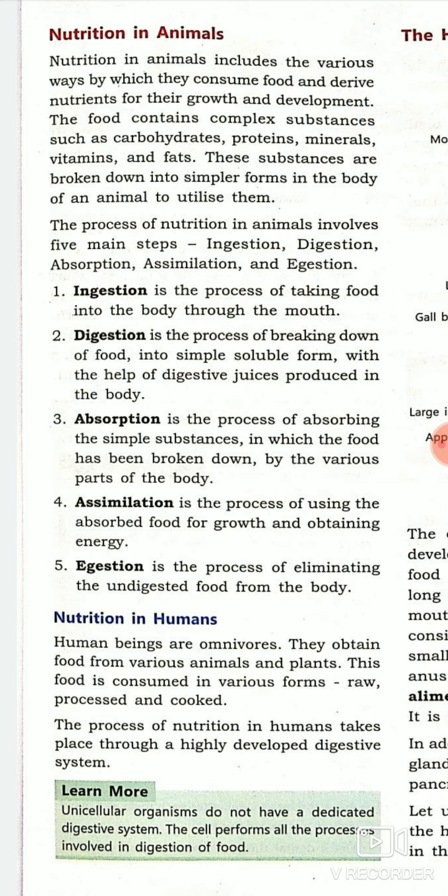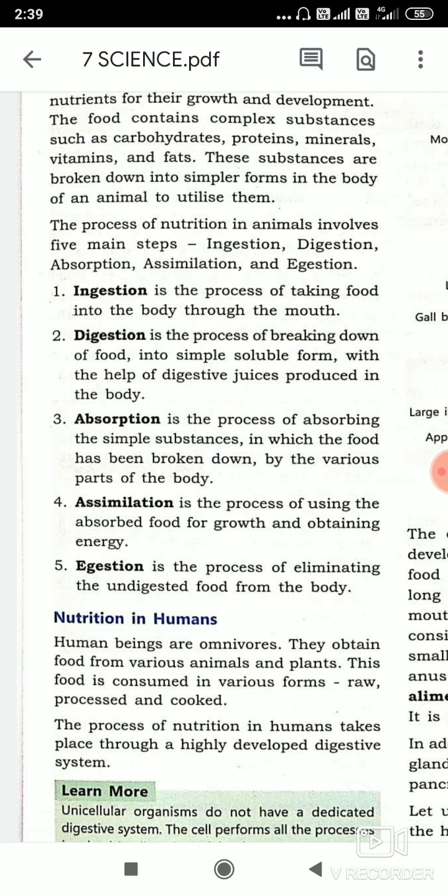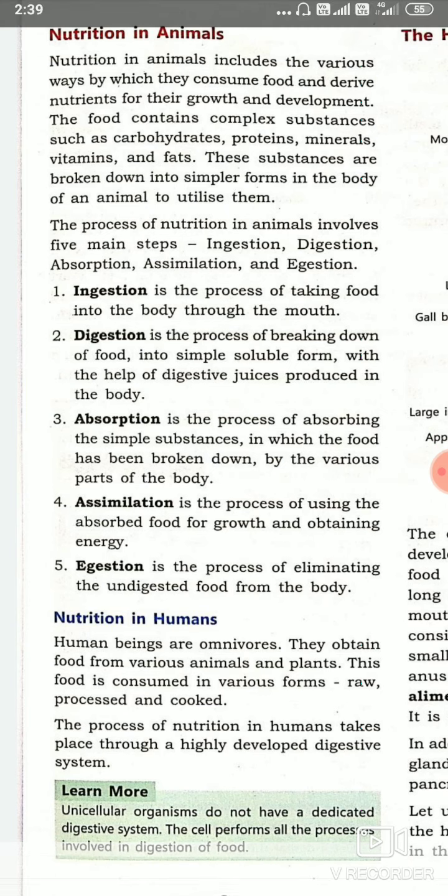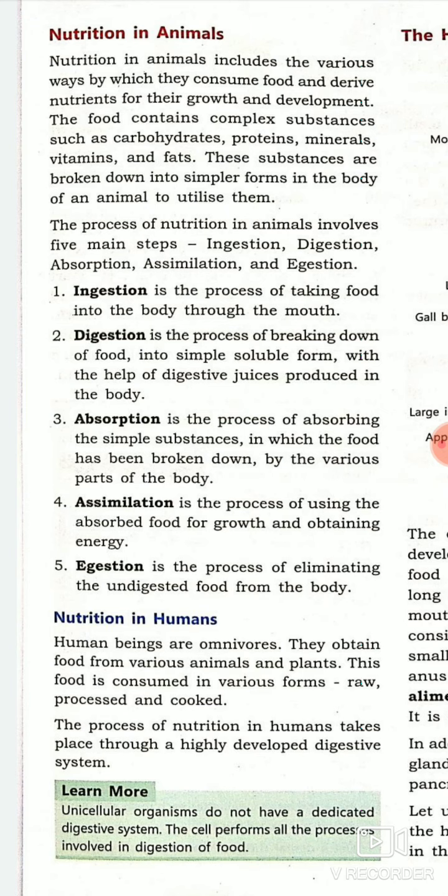Next and the last process is egestion. After digestion, absorption, assimilation, all the processes have gone, then the next step is that the parts which are undigested, or you can say the unwanted food material, or the waste material of your body also, after the wanted material, the nutrients, have been absorbed in the body, then the waste material or the undigested food material is taken out or removed from your body. This process is known as egestion.